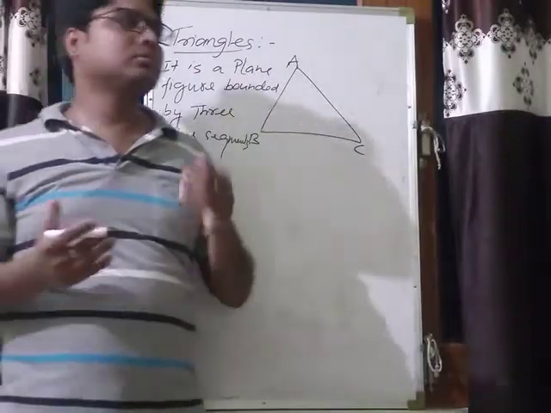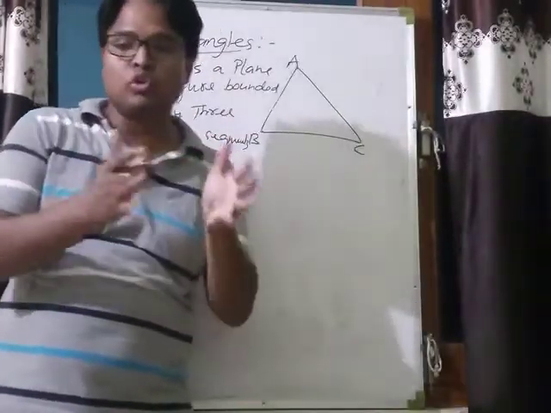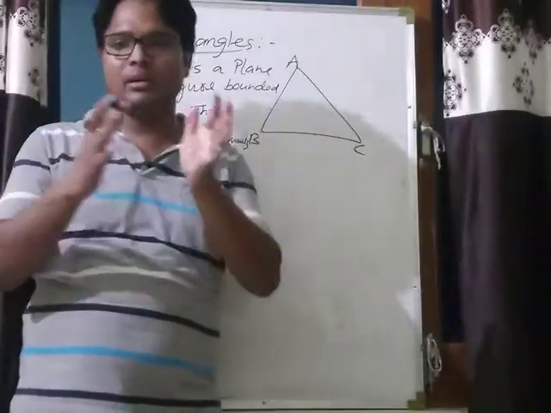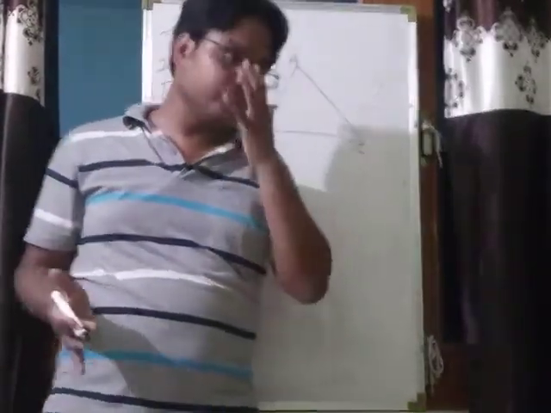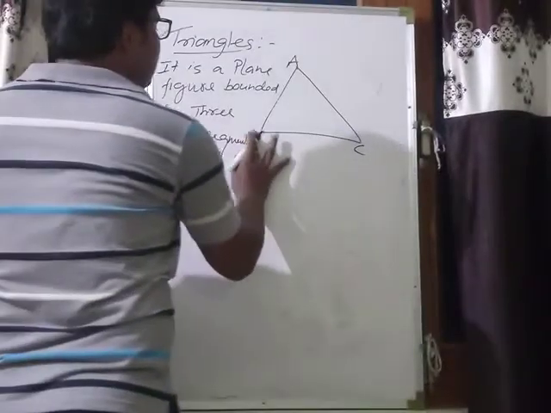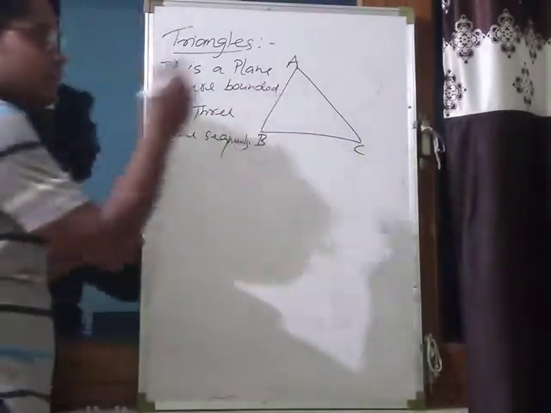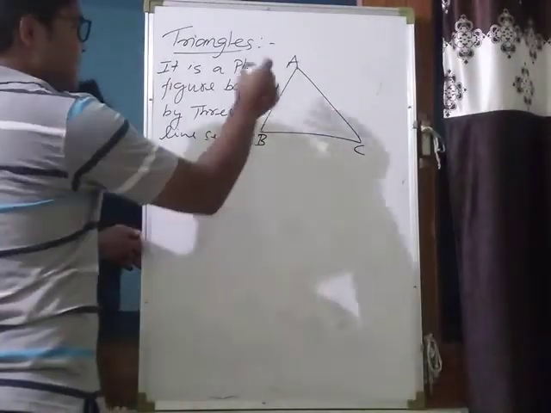It is also defined as a plane closed figure formed by three lines. Okay, and you can see this figure is a triangle in which it has three sides.